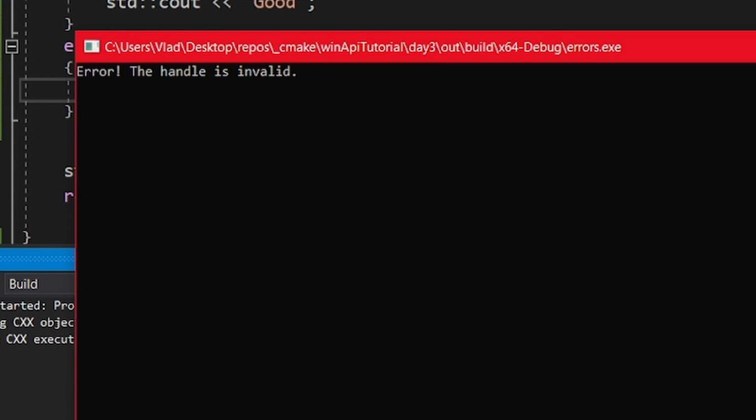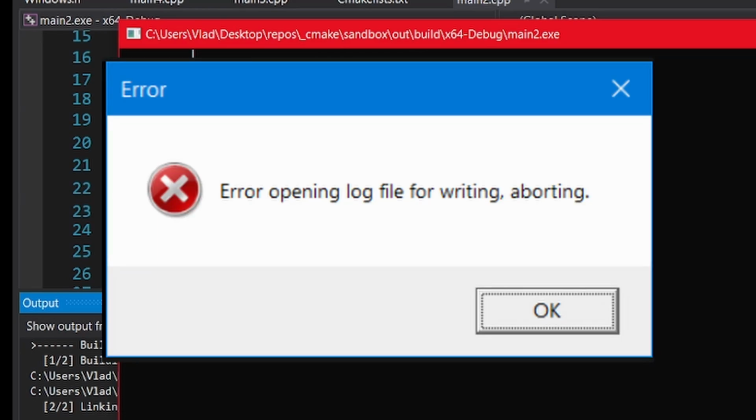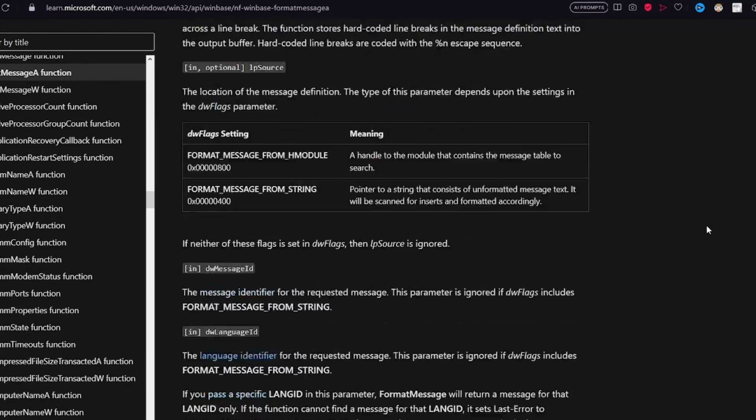And that is it. The homework for today is very simple. Just check the game that you have been implementing in the last videos for errors, and if any occur, display them in an error pop-up like this one. Also, make sure to look at the documentation for some more interesting things.